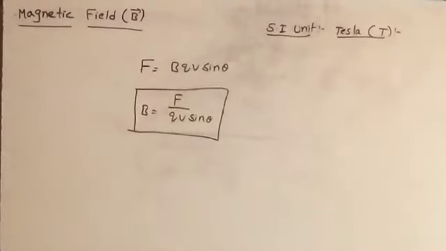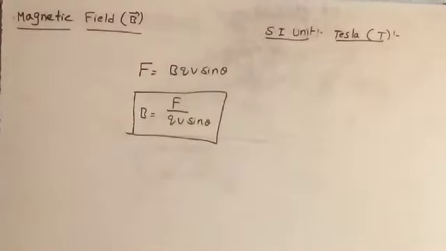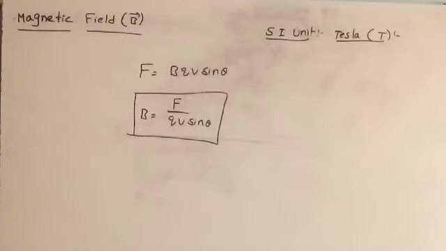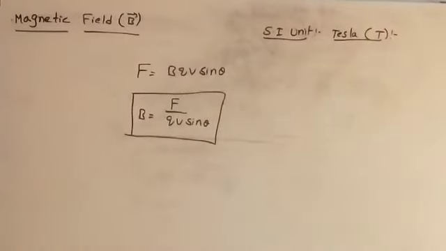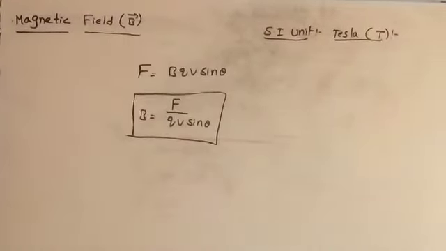Once again, when one coulomb of charge is moving with the velocity of 1 meter per second and perpendicular to the direction of magnetic field, experiencing a force of 1 Newton, then the magnetic field is said to be 1 Tesla.